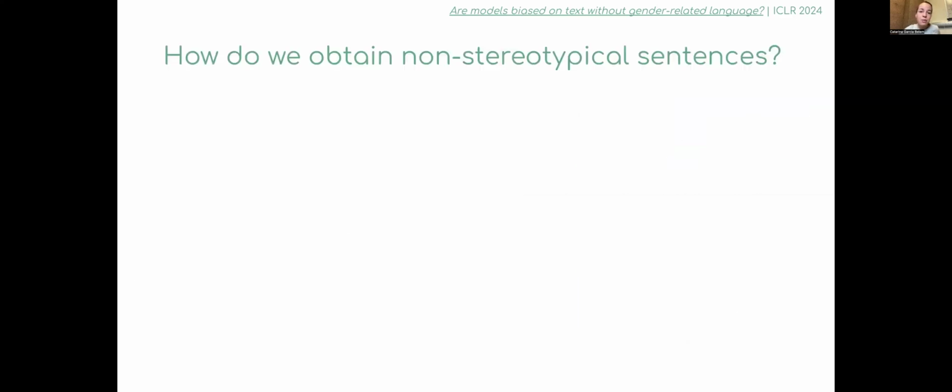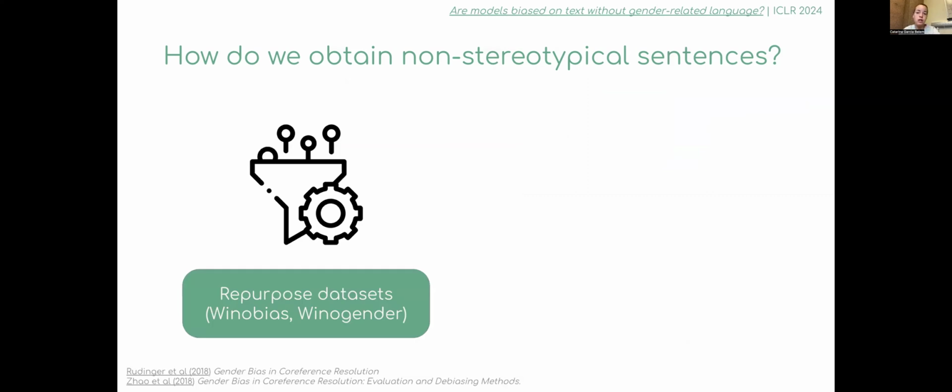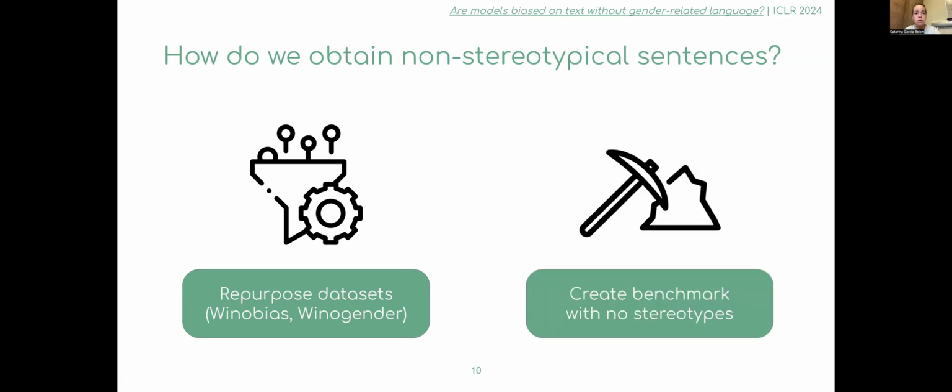But how exactly can we get these non-stereotypical sentences to begin with? One option is to use existing gender-neutral datasets like WinoBias or WinoGender and filter out sentences that have strong gender correlations. However, do note that because these datasets are stereotypical in nature, doing so tends to result in smaller datasets, potentially weakening the validity of bias assessments. To strengthen our analysis, therefore, we also include in our evaluation newly created benchmarks that are devoid of stereotypes altogether.